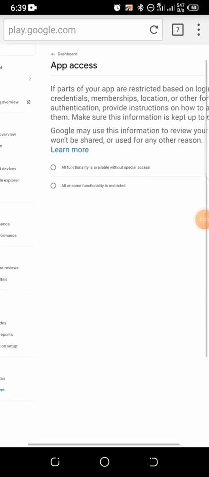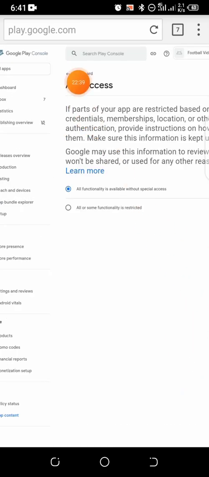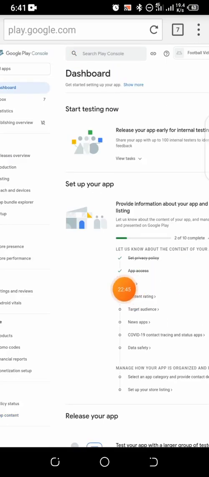Now I'm going to click on app access. So here: all functions are available without special access, or all or some functions are restricted. Nothing is restricted. So we are going to click on all functions are available without special access, and we are going to click on save. All right, that one is saved. So the next thing is we are going to click on the back button. So we go back again.